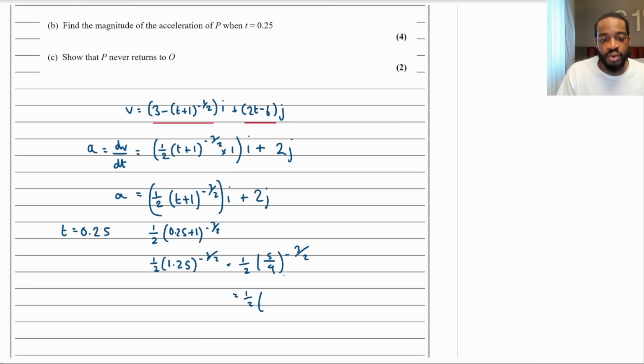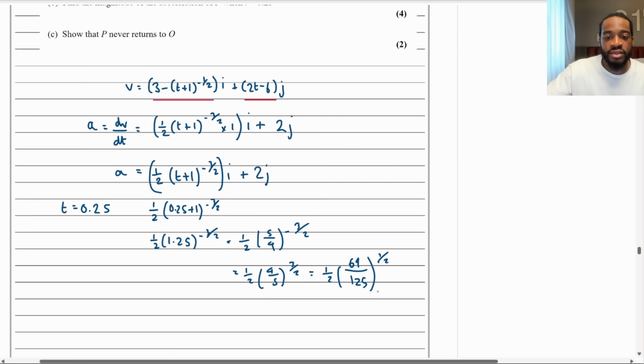Index laws, that minus will make it flip. So 4/5 to the 3 over 2. And then cube both of them and then root. So that would be 1/2 times by 64 over 125. And then now we've got to root it.